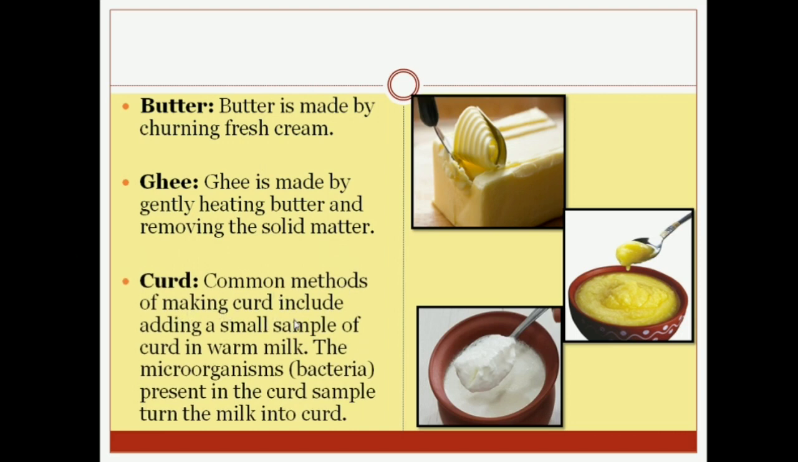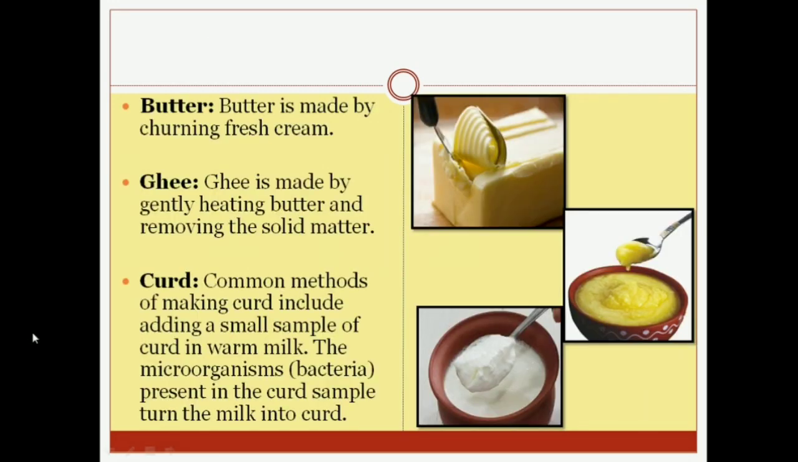Common methods of making curd include adding a small sample of curd to warm milk. The microorganisms or bacteria present in the curd sample turn the milk into curd. How is curd made? Commonly, first warm milk is taken, then a small amount of curd is added. Then the bacteria present in the curd turn the milk into curd. So this is how curd is made. I hope the milk products are clear to you all.